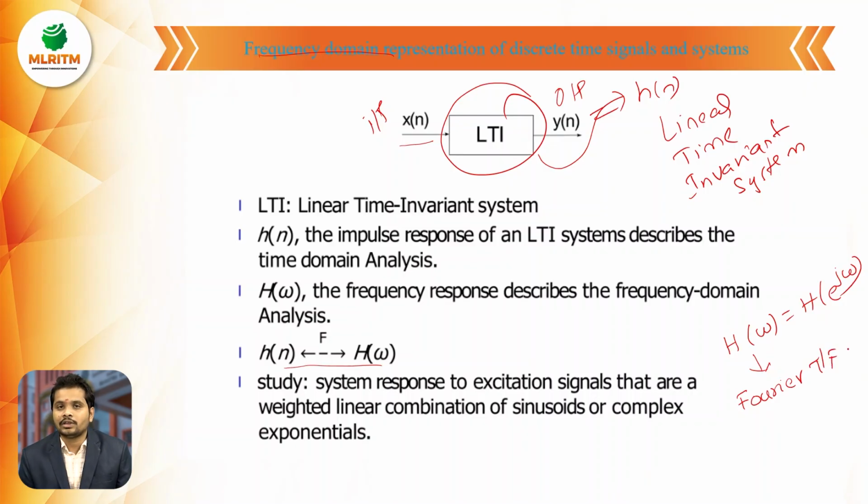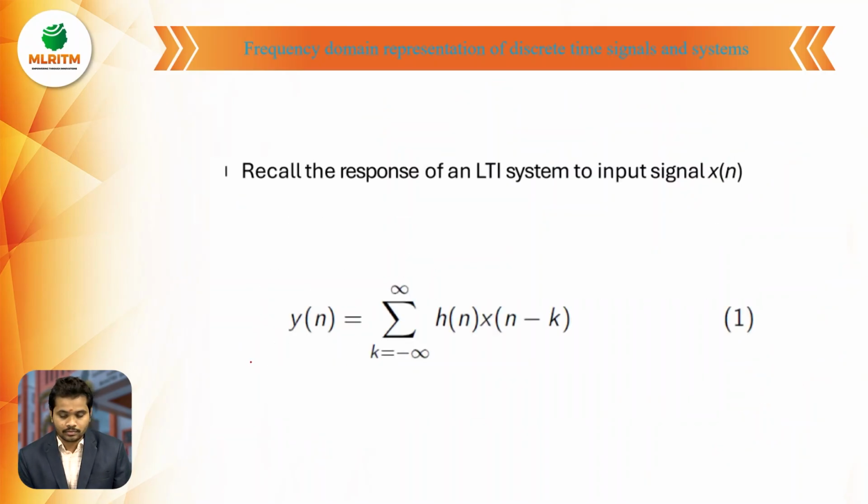The Fourier transform takes the signal from the time domain to the frequency domain. As it is discrete time signal processing, we convert the Fourier transform into omega. That's why h of n changes to H of omega by applying the Fourier transform.